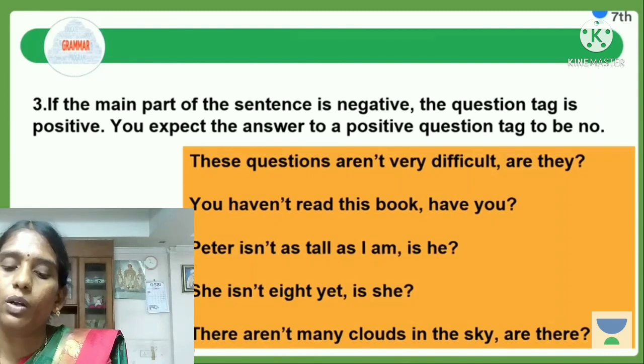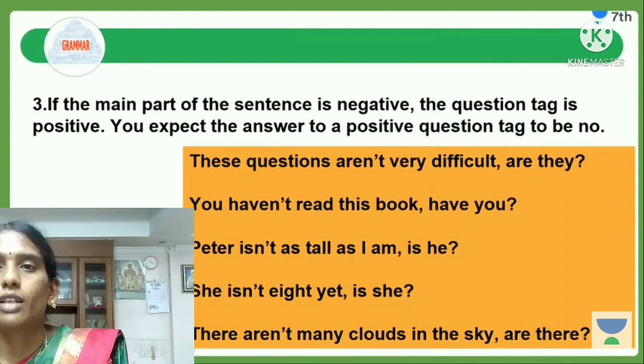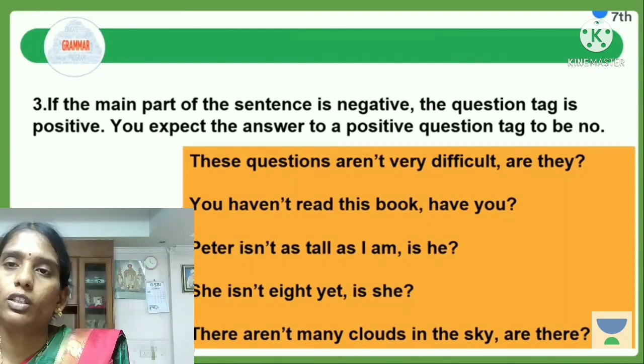Next, another example: You haven't read this book. Here it is also a negative statement, so we use a positive tag. What is the helping verb in the statement? Have is the helping verb, so we use have in the beginning of the question tag.